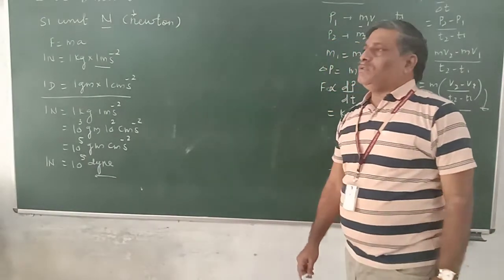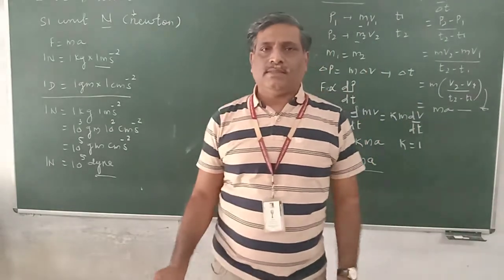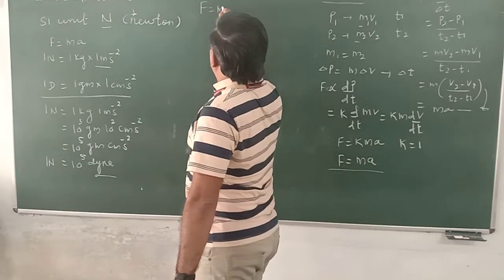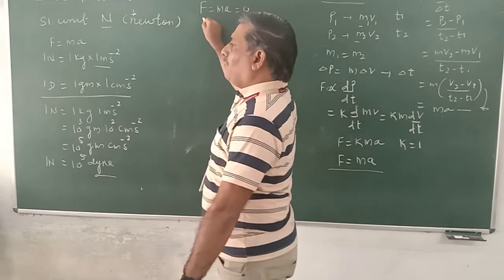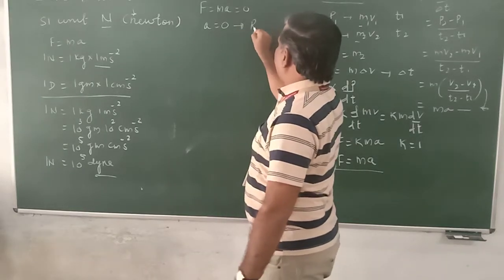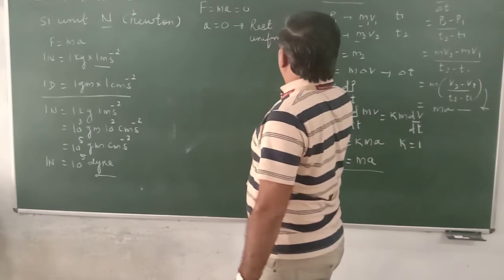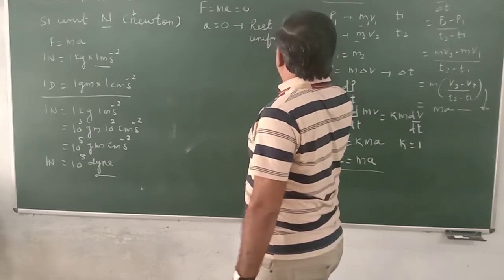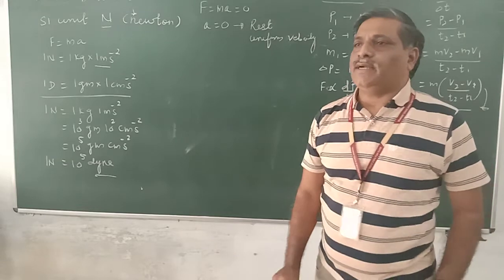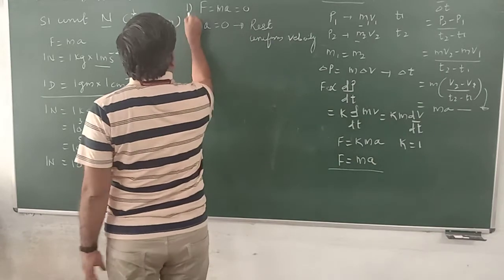Some important points about Newton's second law. First one, it is consistent with Newton's first law. See that F is equal to m into a. If force is equal to 0, acceleration is equal to 0. It means either the body is at rest or moving with uniform velocity. So Newton's second law is also explaining the first law.